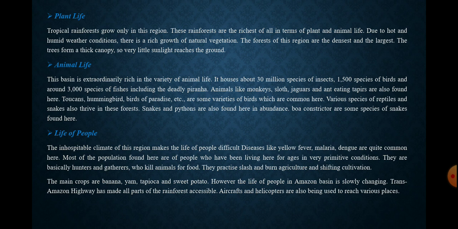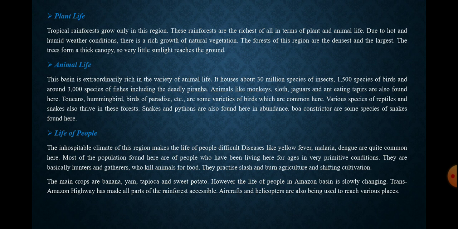It houses about 30 million species of insects, 1500 species of birds, and around 3000 species of fishes, including the deadly piranha. Animals found here include monkeys, sloths, jaguars, and swans. Hummingbirds and birds of paradise are found in this region, and reptiles such as snakes and pythons are found here in abundance. There is an abundance of snakes over here.